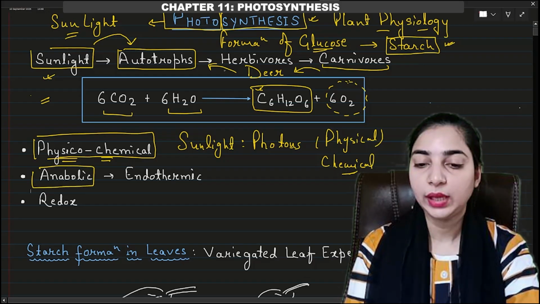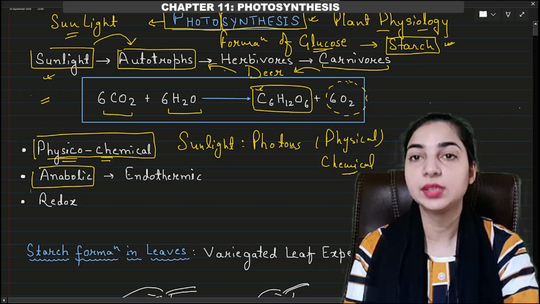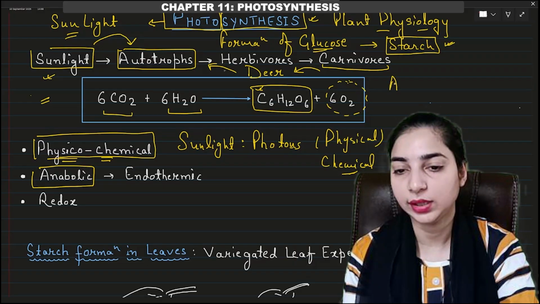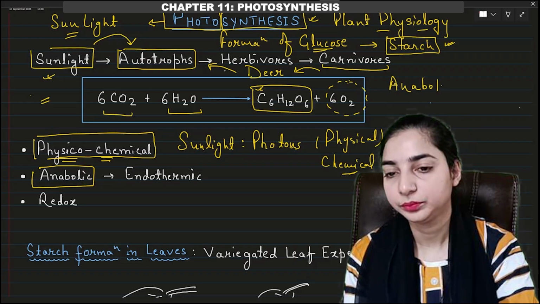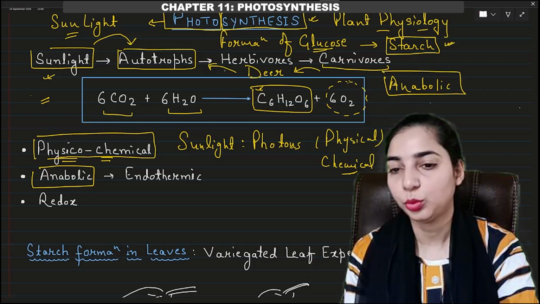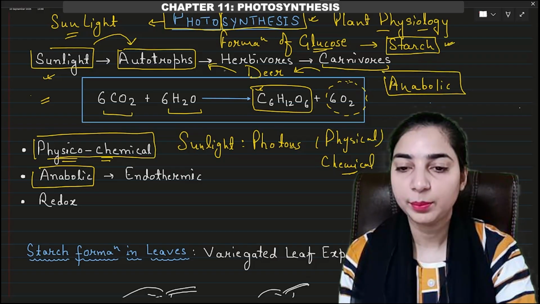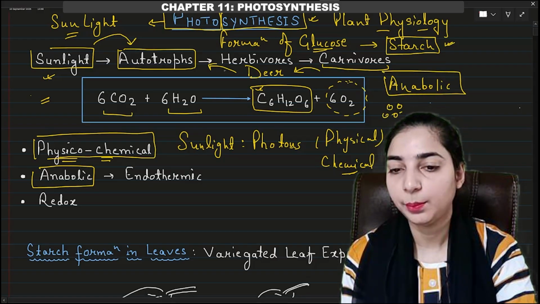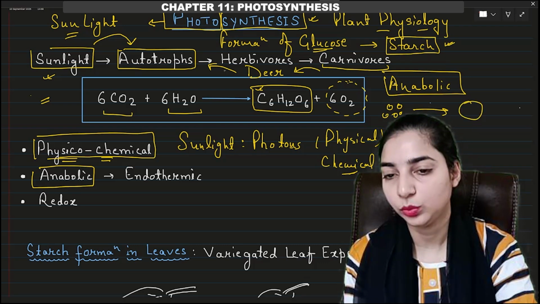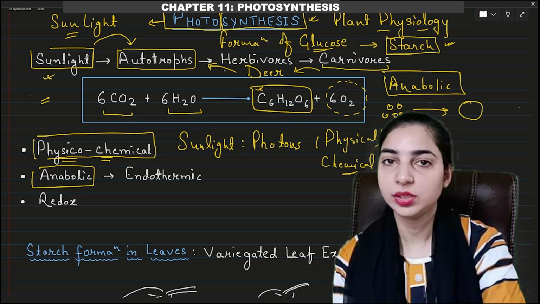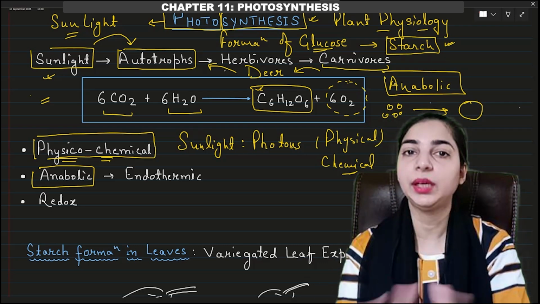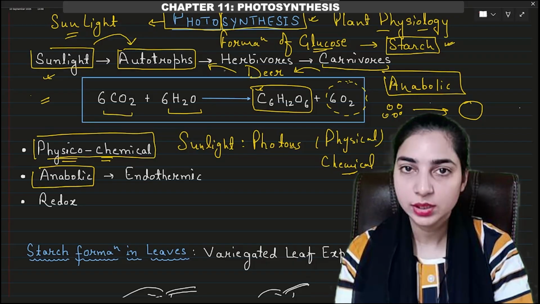Now we know that there are two types of metabolic reactions, anabolic reactions and catabolic reactions, right? In case of anabolic, what happens? Smaller molecules combine to form a larger molecule. In case of catabolic reactions, the opposite will happen. That means a bigger molecule will be broken down into smaller molecules.